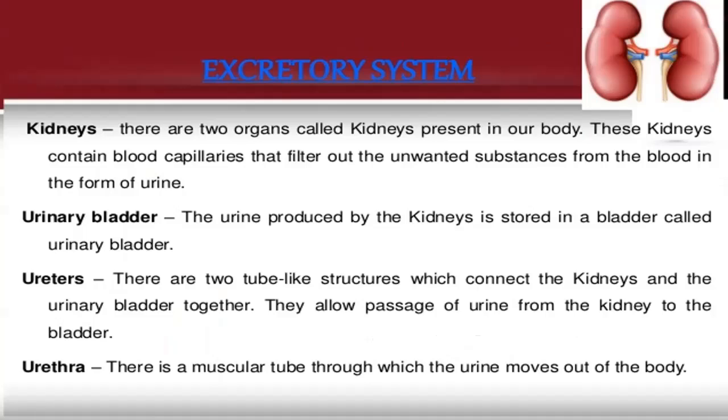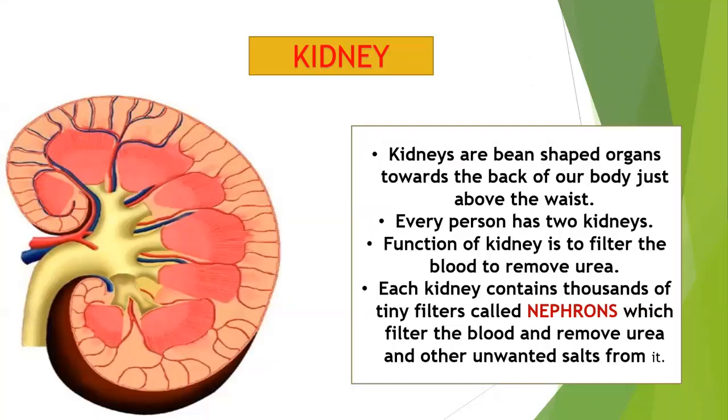Kidney. The kidneys are bean-shaped organs. They are located towards the back of our body, just above the waist. Every person has two kidneys. The function of the kidney is to filter the blood to remove urea.